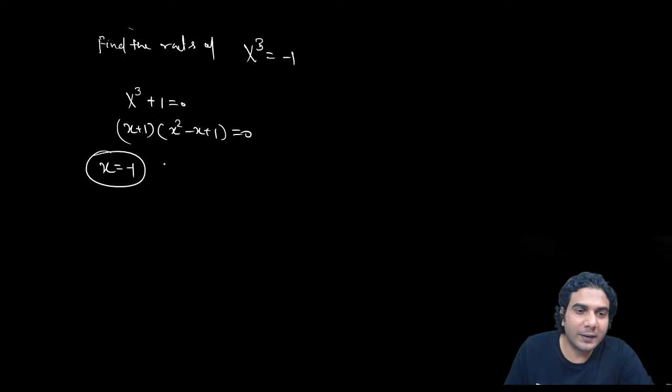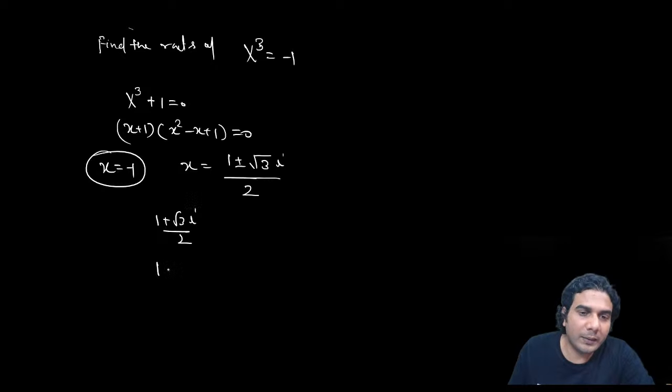Now if you write the roots of this quadratic, the roots will be 1 plus minus root of minus 3, which is root 3 iota, divided by 2. So these values are 1 plus root 3 iota by 2 and 1 minus root 3 iota by 2. Are you able to compare it with omega and omega square? Yes, of course. This is minus omega square and this value is minus omega, okay?